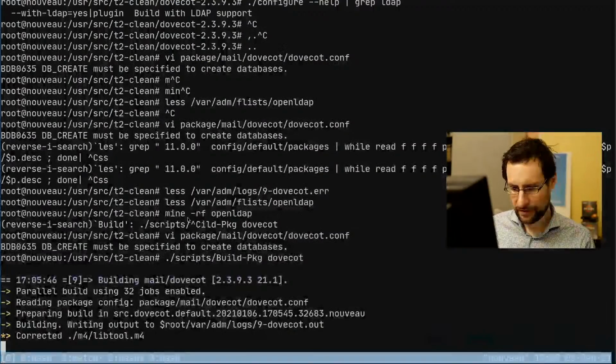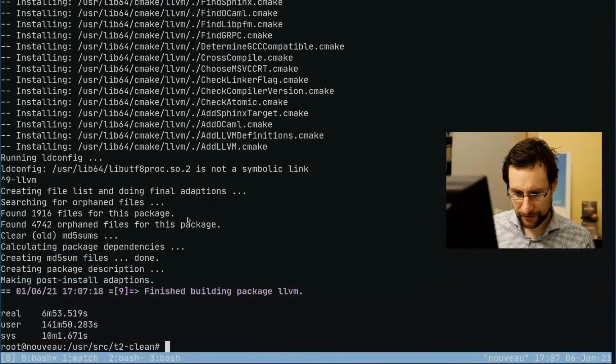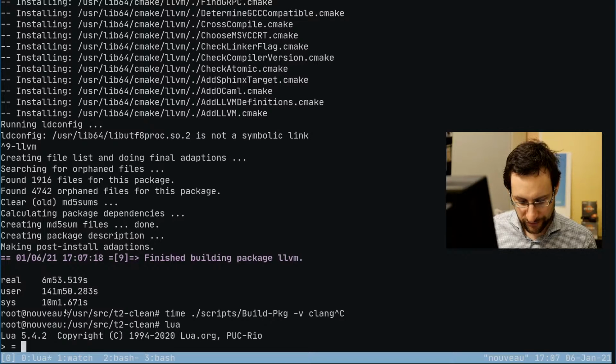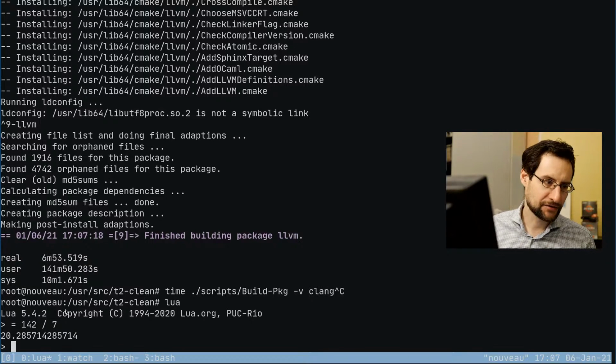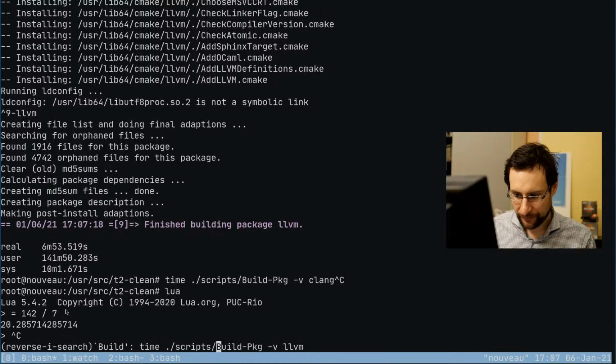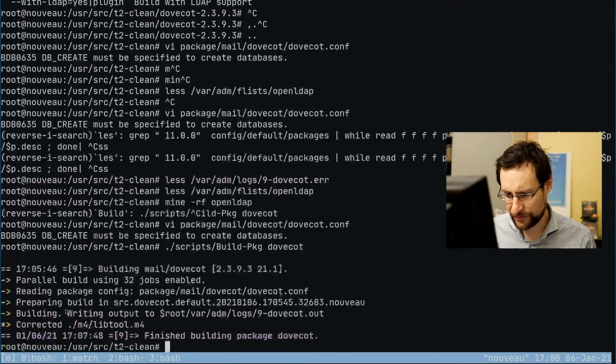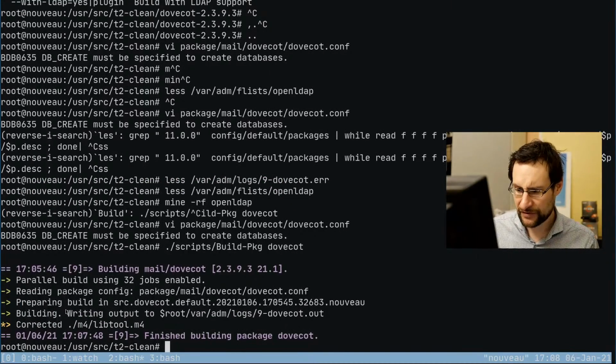This Dovecot is also still building. Finished, yeah, 6 minutes, certainly slightly nicer. Also, how much more CPU time? It's like 100. By the way, for the fun, how much CPU score, but maybe this is quite linear. 141 minutes, it's actually nearly 100, okay, fine. 142.7. Yeah, it's not like 32 times scaling, but pretty busy. On the other hand, we were also using some CPU cycles here for Dovecot. Okay, that works.